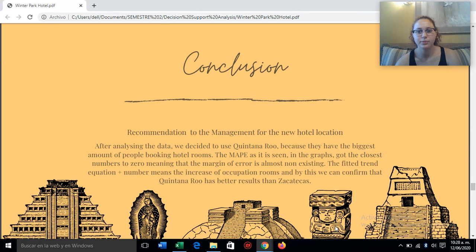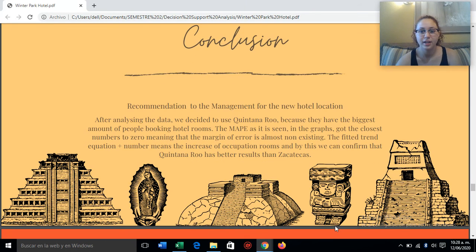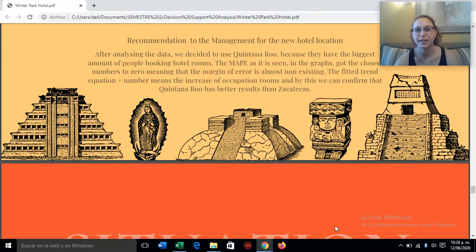So in conclusion, we can say that Quintana Roo is the better option because the MAPE is lower, it has a bit better digits and bigger, and it is just better.